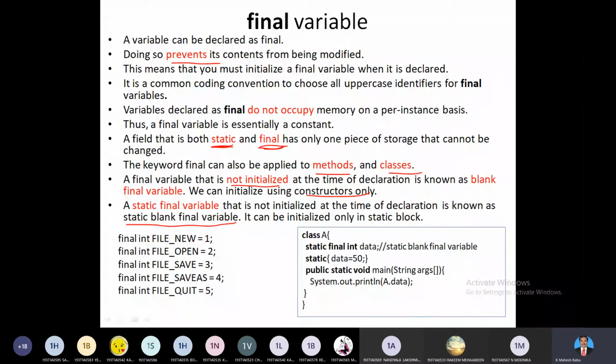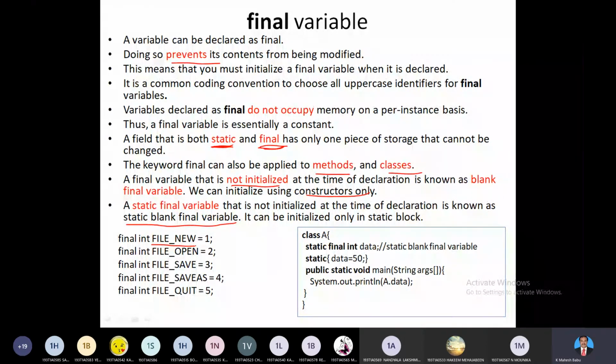Only one copy is going to be declared for that particular static. We will discuss static later. So some of the examples here, final int. Usually whenever you are representing any variable that is a constant, it is better to use uppercase. It is not compulsory. Whenever you write a variable name in uppercase, we understand that it is a constant variable.